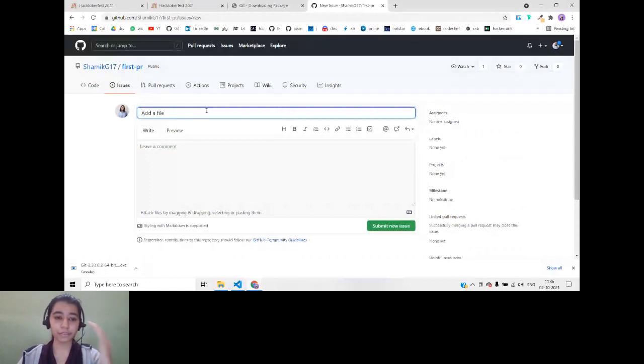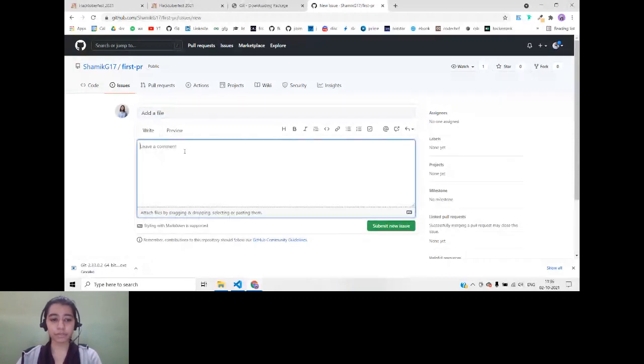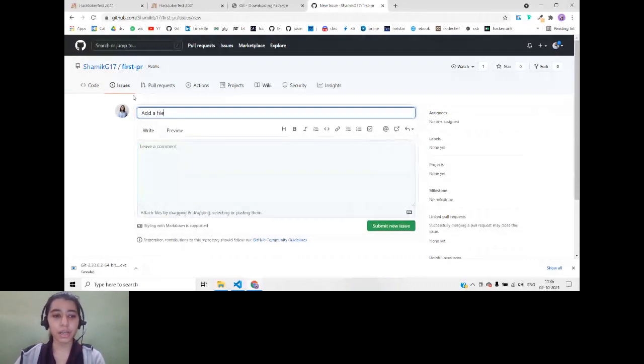I want to add a file. Since this is a sample issue, I have given it a short title, and you can leave a comment, but I will not be doing that right now because it is a sample issue. But if there is some very big issue in some website, please make sure that you describe the issue over here and then submit the new issue.